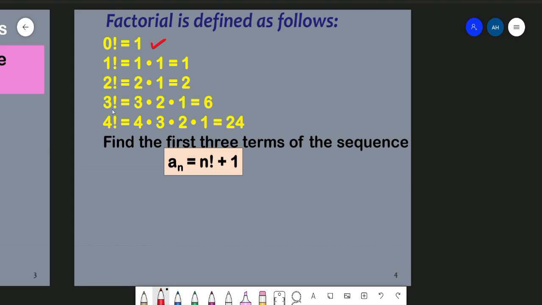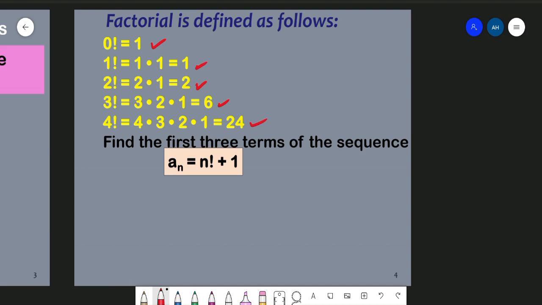1 factorial is equal to 1. 2 factorial is equal to 2 times 1. 3 factorial is equal to 3 times 2 times 1. You see the numbers that we multiply start from 3 and reduce by 1 every time. 3 times 2 is 6, 6 times 1 is still 6. The same thing goes for 4 factorial. We multiply the numbers starting from 4, reducing by 1 every time. So 4 times 3 times 2 times 1 gives us 24.